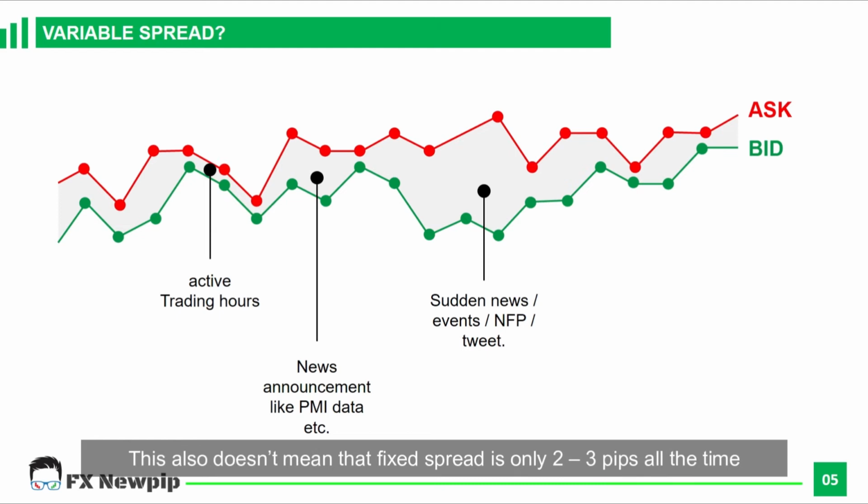This also doesn't mean that the fixed spread is only 2 to 3 pips all the time. Why I say so is because even a fixed spread, under a high volatility scenario, can go as high as 5 to 8 pips for major pairs.